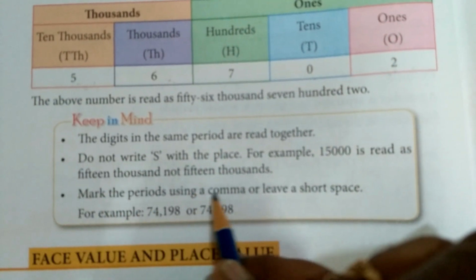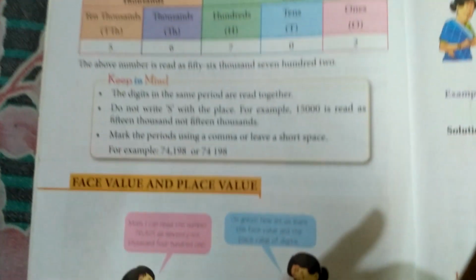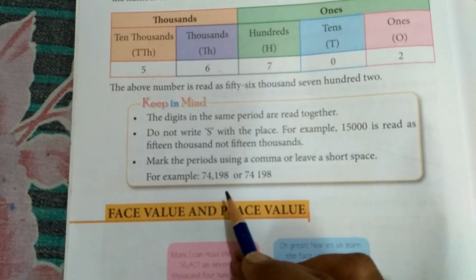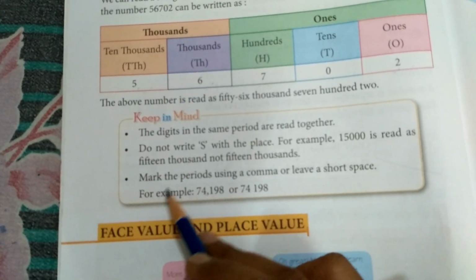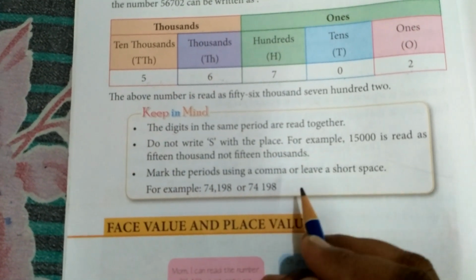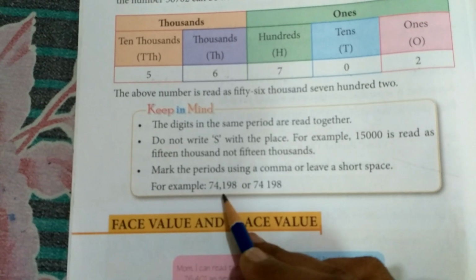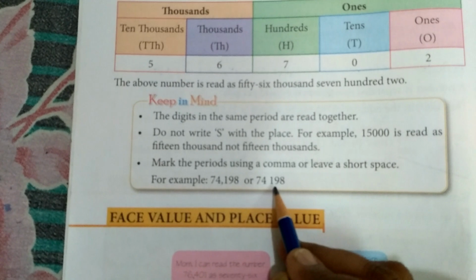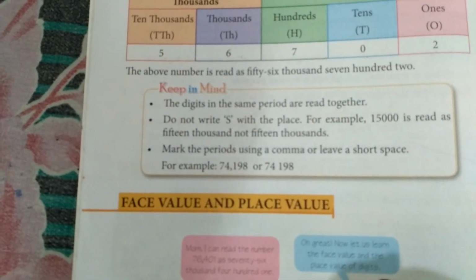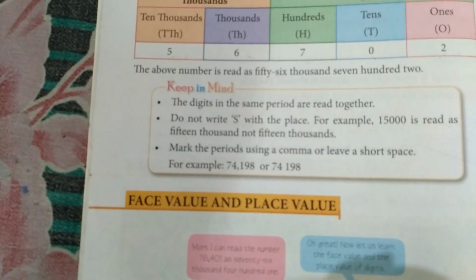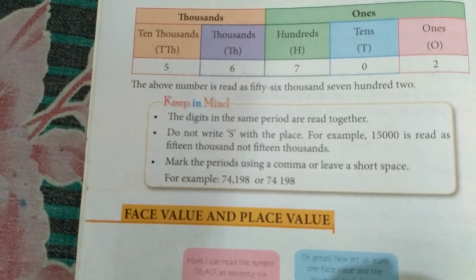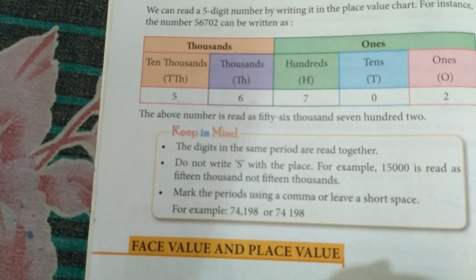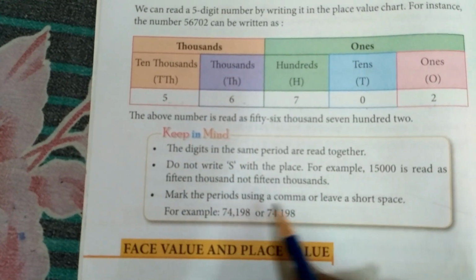Mark the periods using a comma or leave a short space. For example, 74,198 or 74 with a little space and 198. You can write in both these forms. Either you can put a comma to mark the periods, or you can leave a little space. Then also it will be okay. So you have to take care of this thing also.